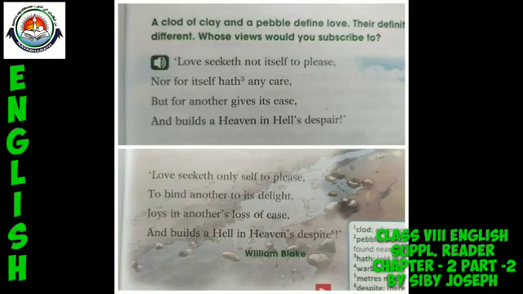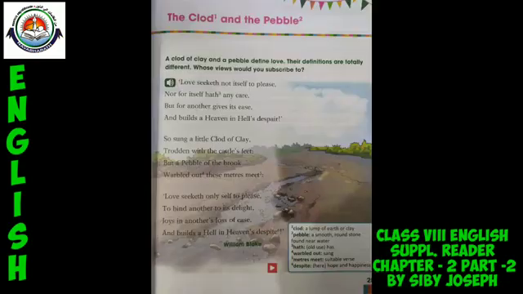So such is the power of selfish love, and such is the power of selfless love. So this is all the poem is about.